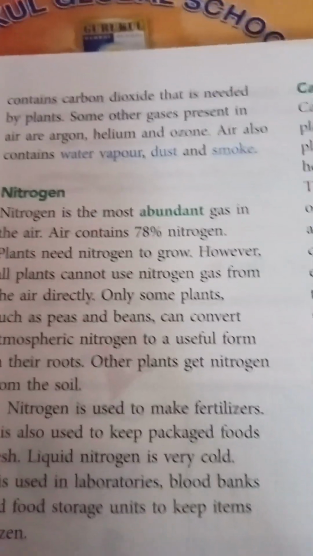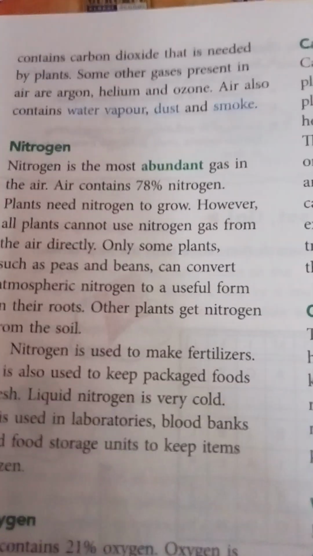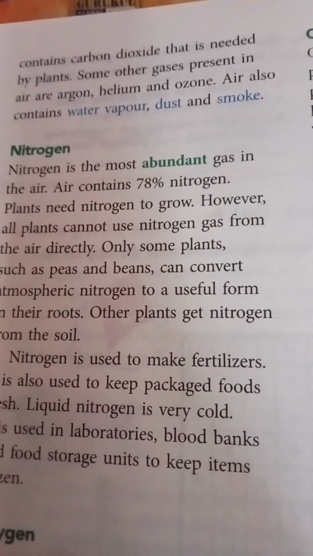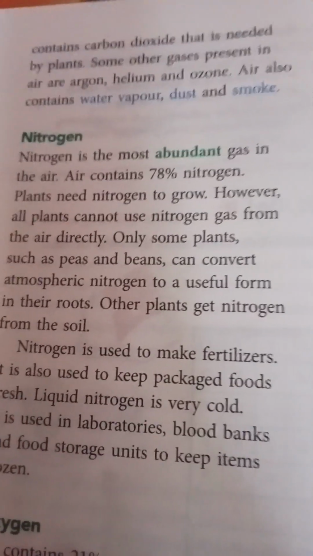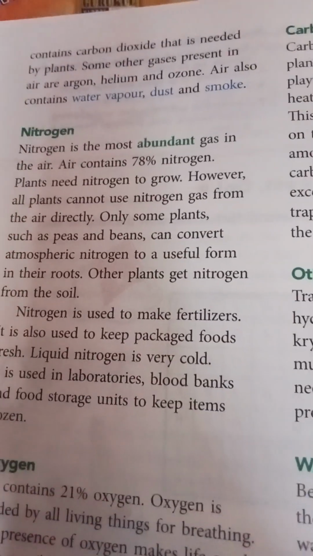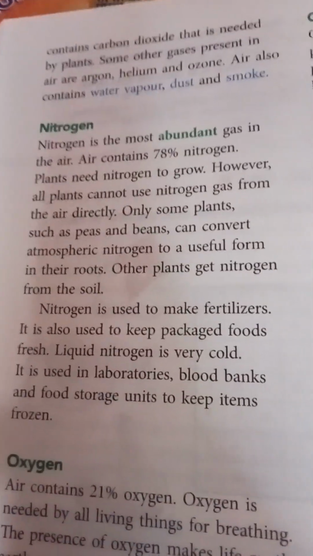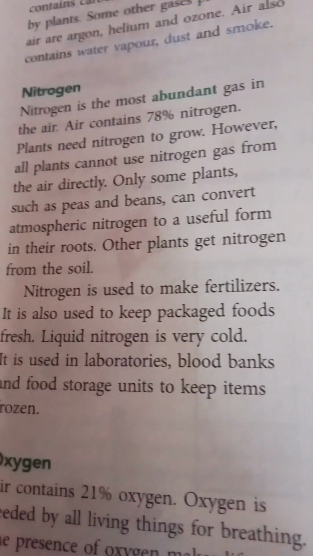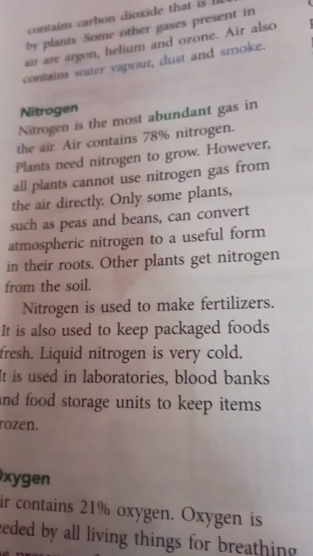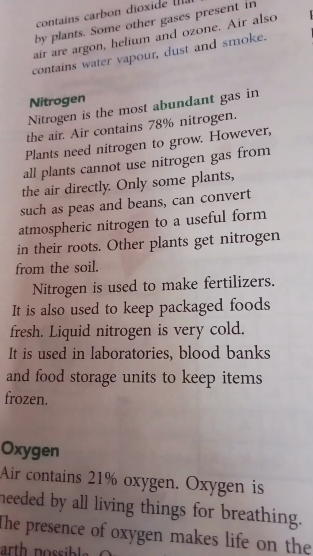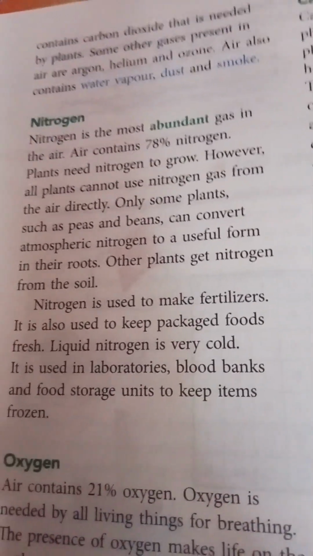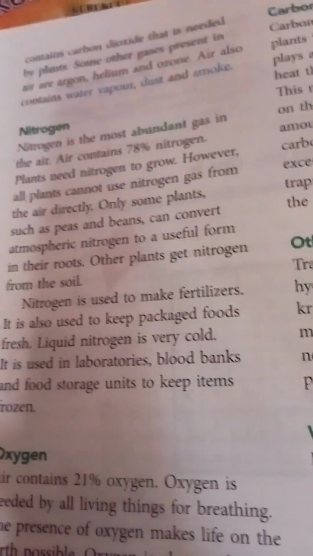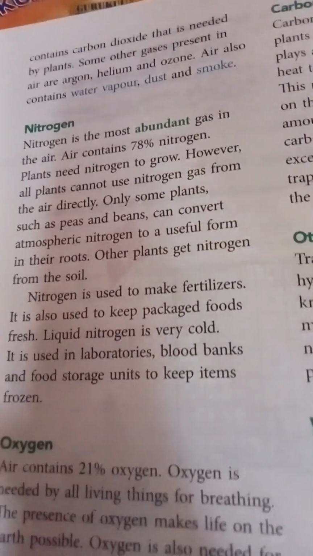And it contains carbon dioxide that is needed by plants. Some other gases present in air are argon, helium, and ozone. Air also contains water vapor, dust, and smoke. Nitrogen is the most abundant gas in the air. Air contains 78% nitrogen. Plants need nitrogen to grow. However, not all plants can use nitrogen gas from the air directly. Only some plants, such as peas and beans, can convert atmospheric nitrogen to a useful form in their roots.